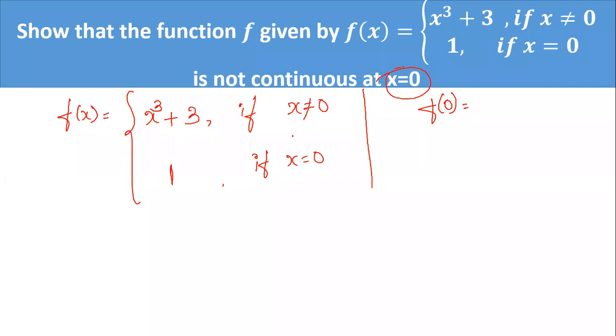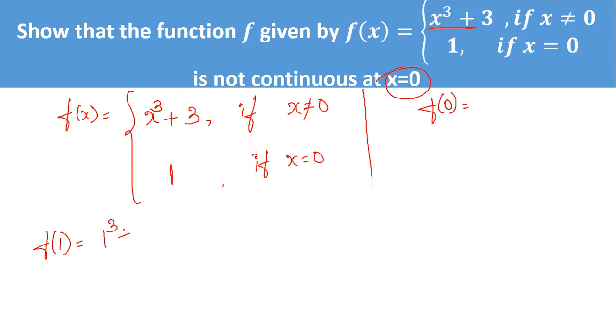It is not 0. Because here how is the function defined: if x is greater than 0 or less than 0, that is x not equal to 0, meaning everywhere except 0, f of x is defined as x cube plus 3. That means, suppose you have to find f of 1, you have to apply the first definition because x is not equal to 0.